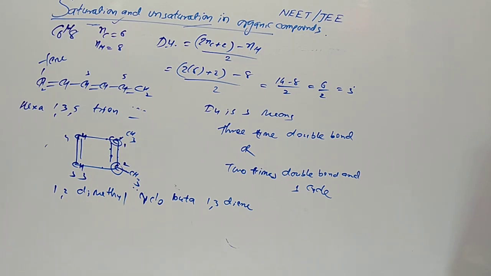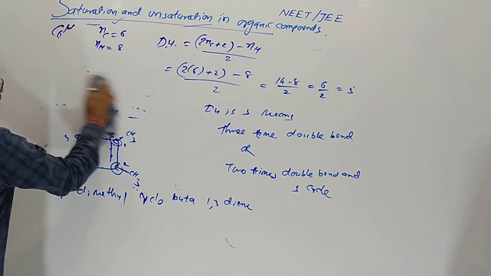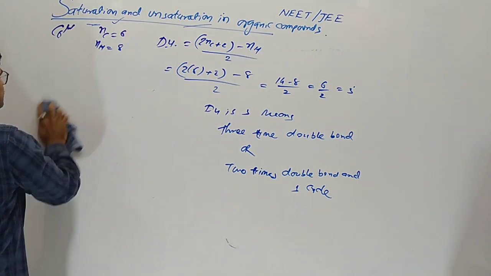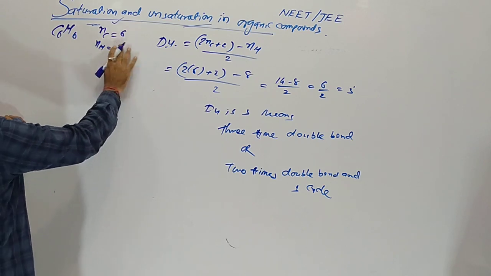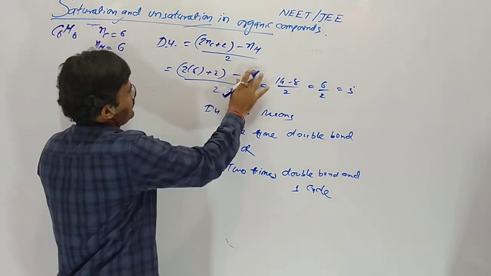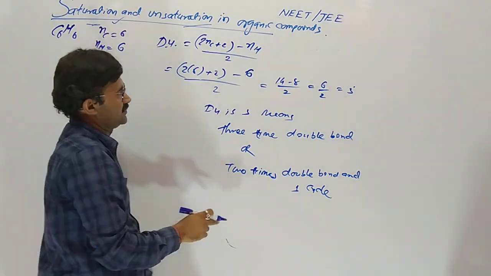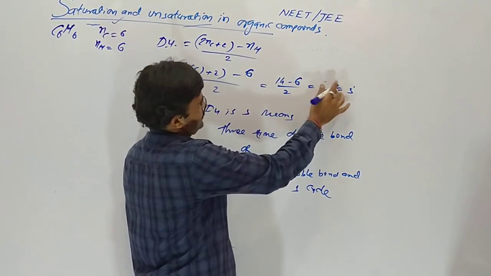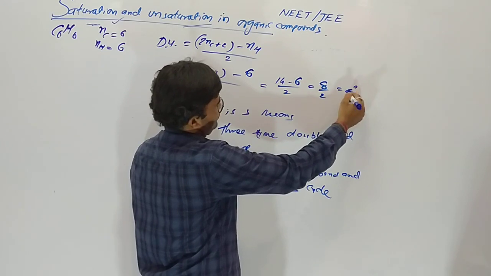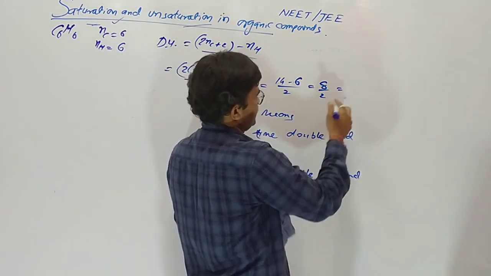So this type of structures you have to draw. How many other possibilities, in your homework you have to do. Now, what about DU is 4? In the C6H6, we get 4 DU. Hydrogen 6, carbon 6. 6 times 2 is 12 plus 2, 14 minus 6, so 8 by 2, so 4 degrees.